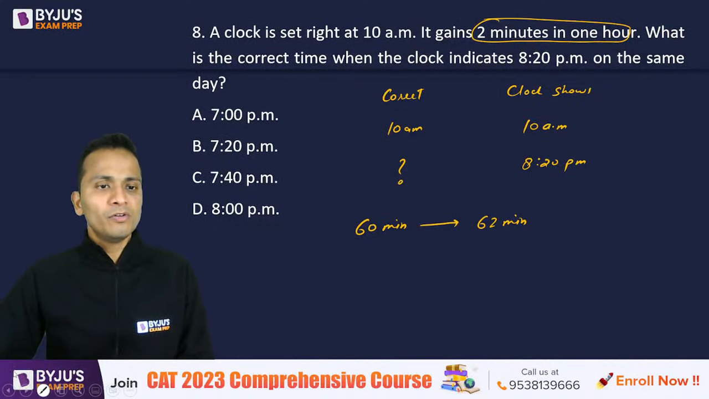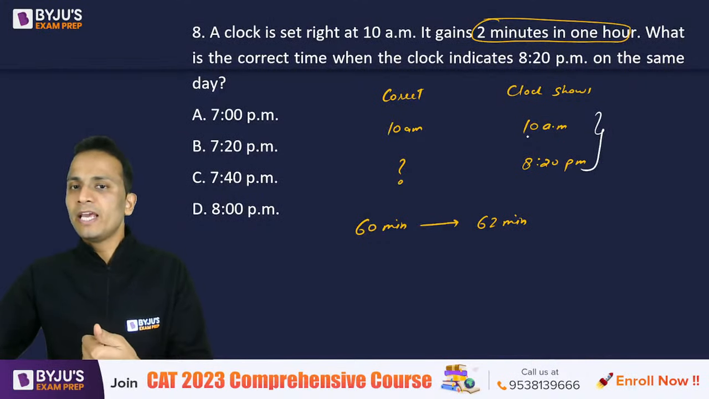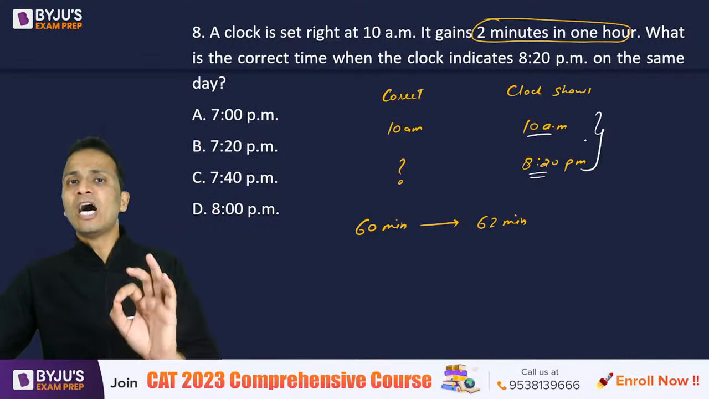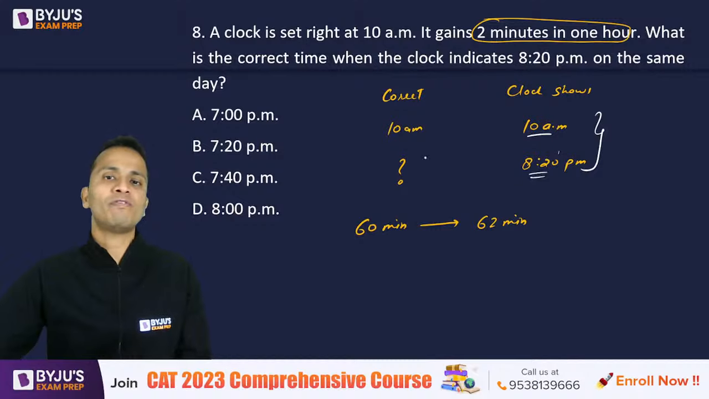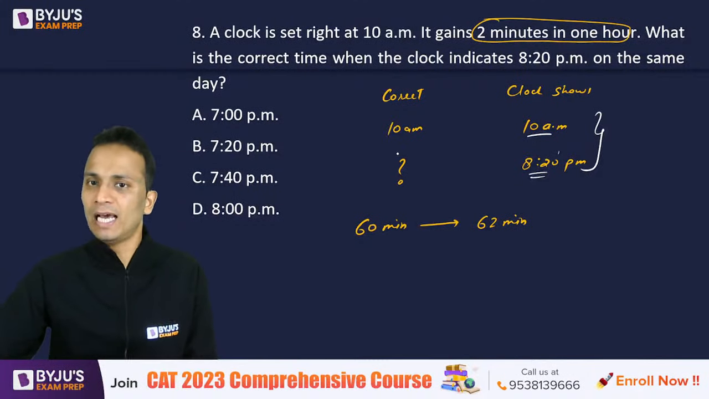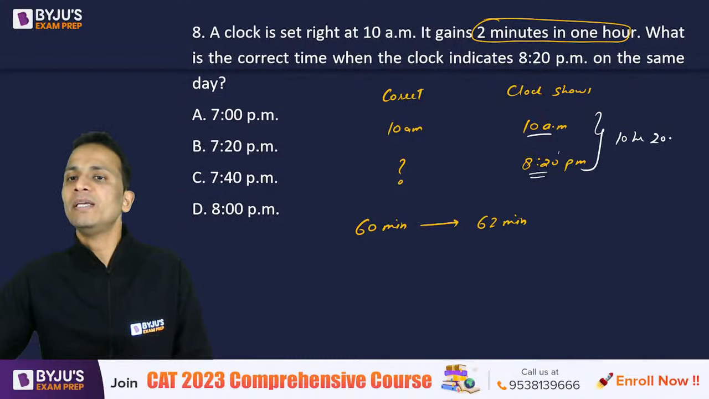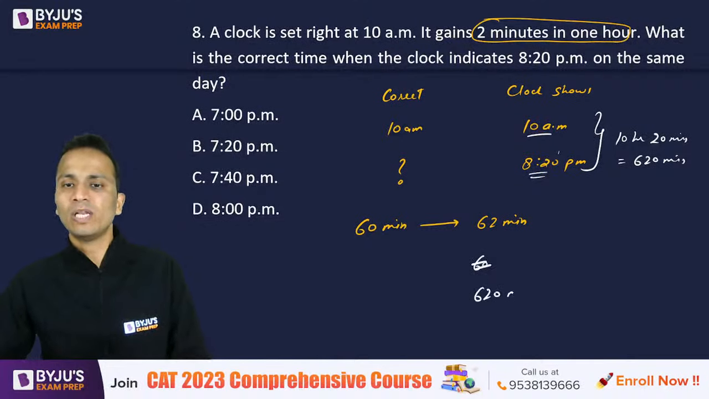Now, if I look at this clock, in this clock, the time was 10 a.m. and starting from 10 a.m., now the time is 8:20 p.m. So we'll see how much time is actually elapsed in this clock, and using unitary method, we'll find out what will be the correct time that has elapsed, right? So इस clock में कितना time elapsed हुआ है? Starting from 10 a.m. up till 8:20 p.m. So 10 hours and 20 minutes. Now 10 hours 20 minutes कितना होता है? 620 minutes.